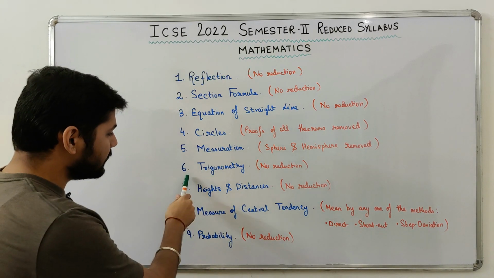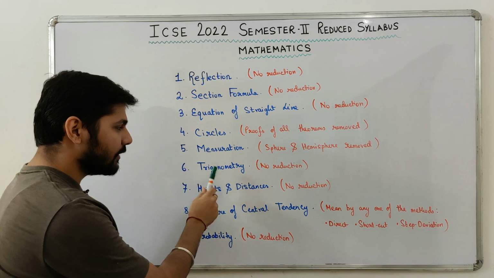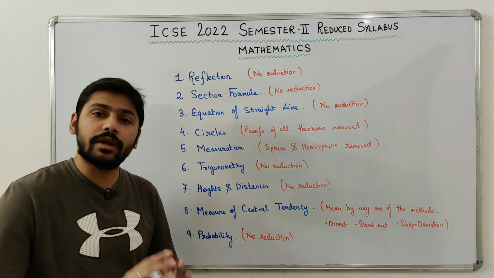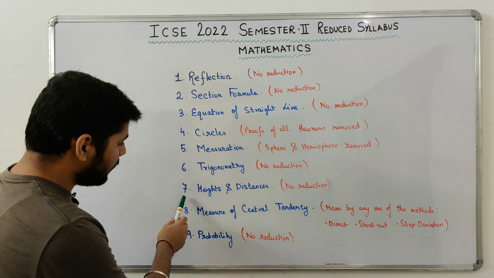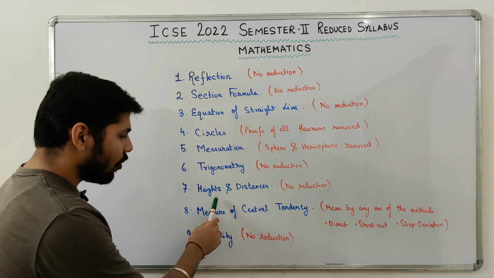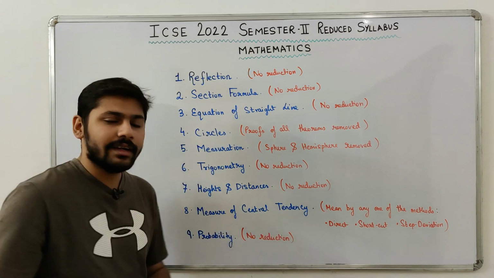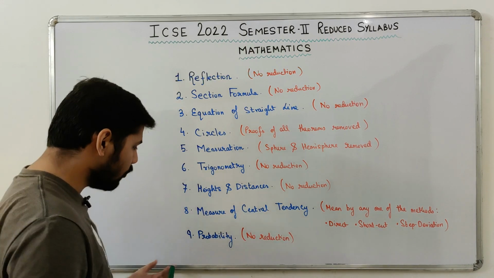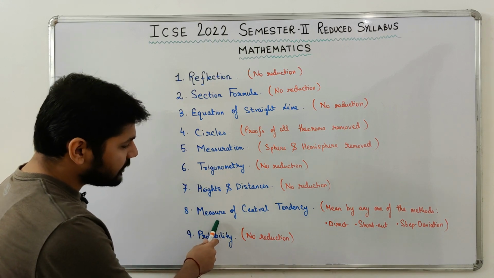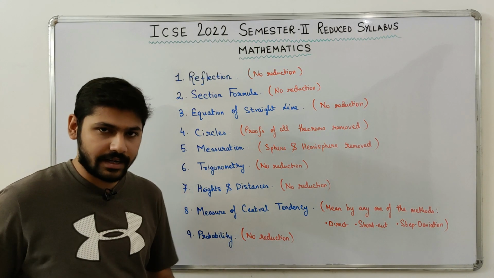Moving on to the next chapter, which is chapter 6, Trigonometry. In Trigonometry, there is no reduction. The entire chapter is present. Next chapter, Heights and Distances. Over here also there is no reduction. The entire chapter of Heights and Distances is present. Moving on, 8, Measure of Central Tendency, that is statistics.